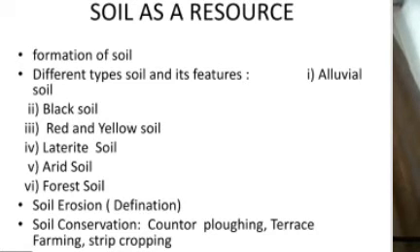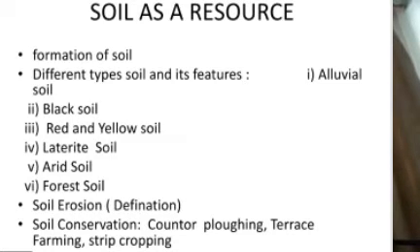Indus and Brahmaputra. Black soil, where the most important crops, sugarcane and maize, are grown. Different names are there. In this way, different soils have different features. All these soils can be eroded. When the topmost part of the soil is eroded due to the action of rain or wind, it is called soil erosion. So all soils can be eroded if not managed properly.